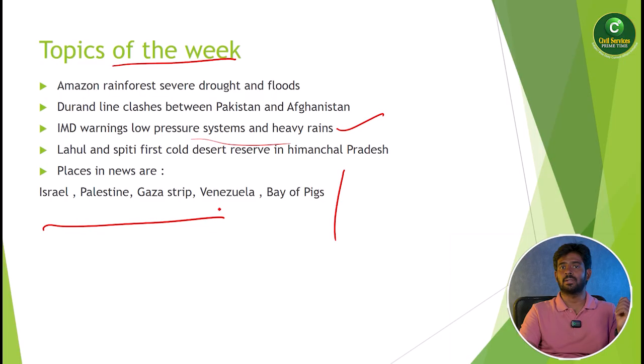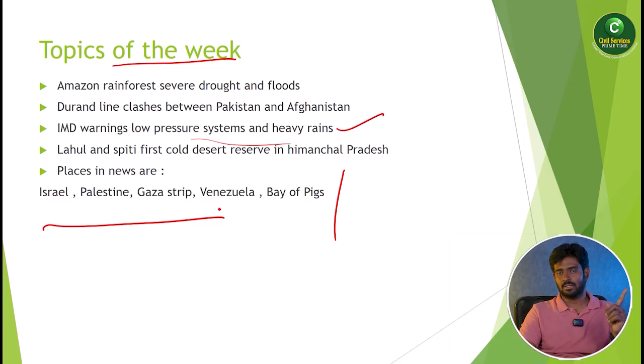Recently the USA has started its CIA operations and they have attacked the boats of the Venezuelan army in the Caribbean Sea. At the same time, the Nobel Peace Prize, under the category of peace, the lady who has won belongs to Venezuela, who has strongly fought against Nicolas Maduro's ideologies and Nicolas Maduro's economic policies. So that is the reason Venezuela is in news for both the things.